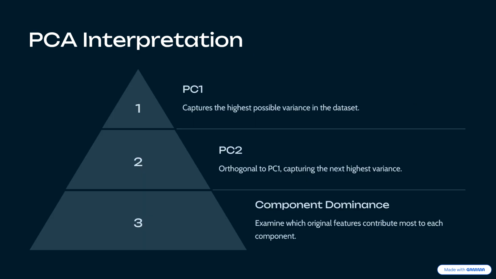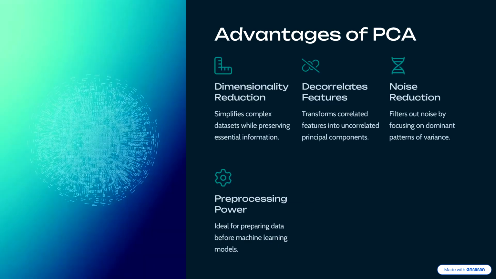Next is PCA interpretation. PC1 captures the most variance. PC2 captures the next most and is perpendicular to PC1. We analyze which original features are most responsible for the variance in each component. This tells us what the dominant patterns in the data are.